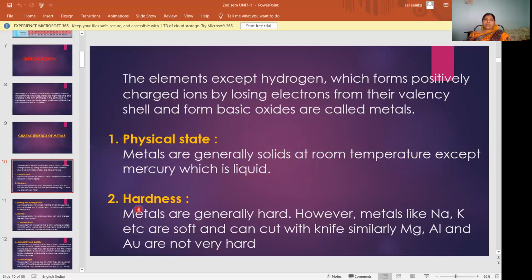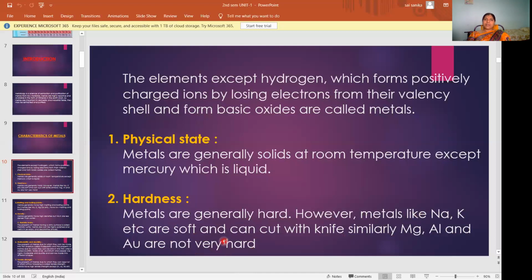And the second point, hardness. Metals are generally hard. However, metals like sodium, potassium, etc. are soft and can be cut with a knife. Similarly, magnesium, aluminum and iron are not very hard.